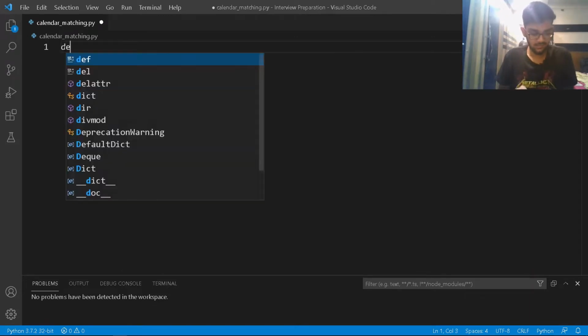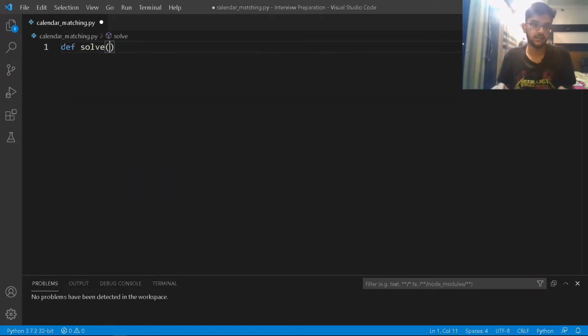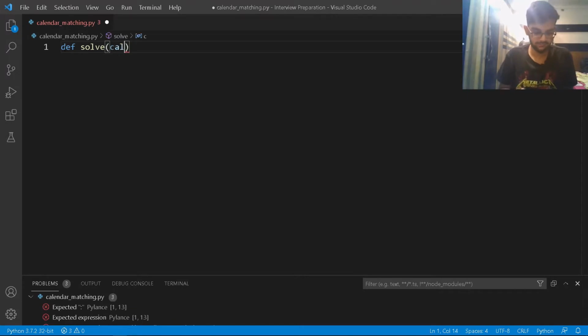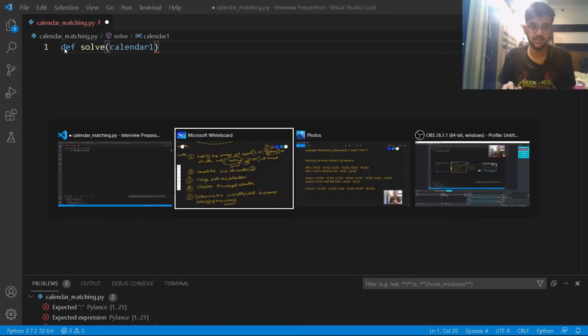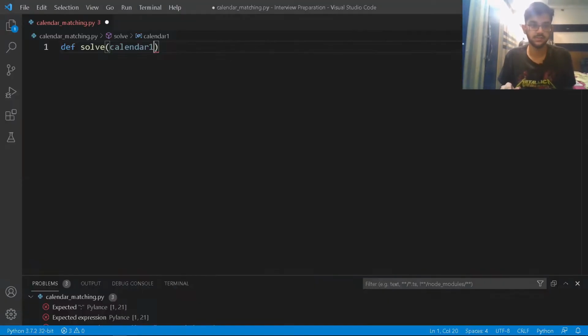Okay, so I'll have a function called solve, and it is going to take basically two things. Let me just check it's recording. Yeah, so it's going to take calendar 1, and then calendar 2. For example, calendar 1 was for Alex and calendar 2 was for Sasha.